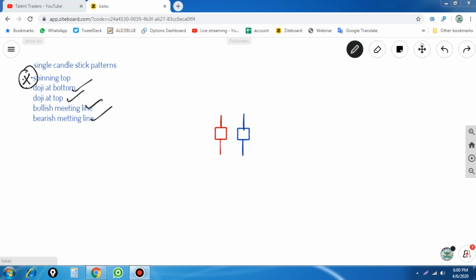Okay, the small candles: a small body, with the upper and lower shadows longer than the length of the real body. So if you check that, this is the body of the candle.